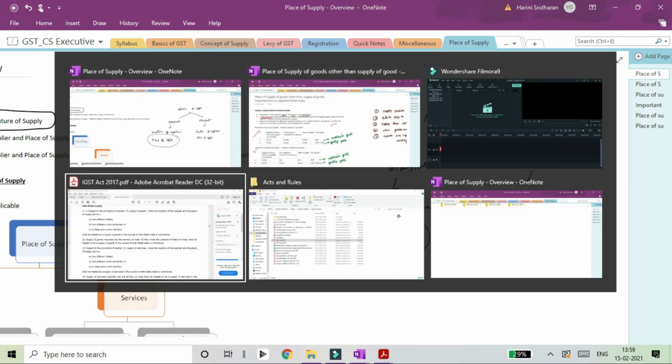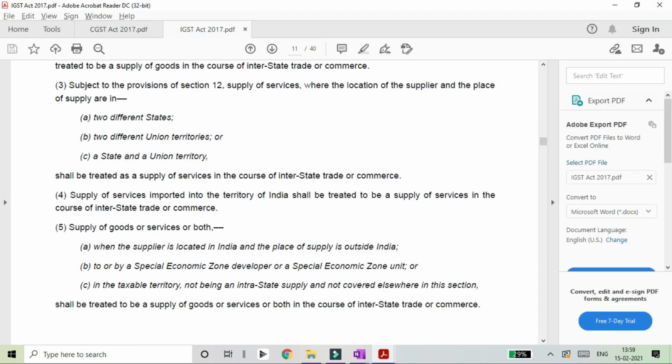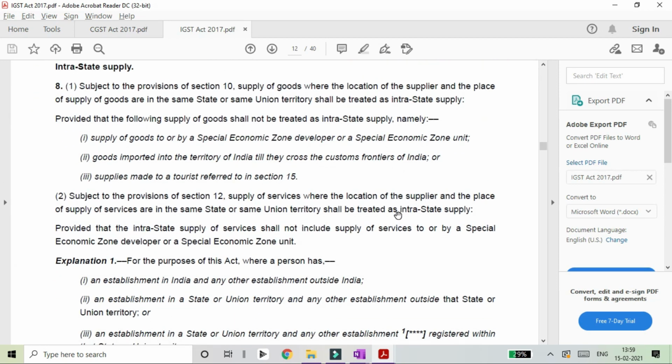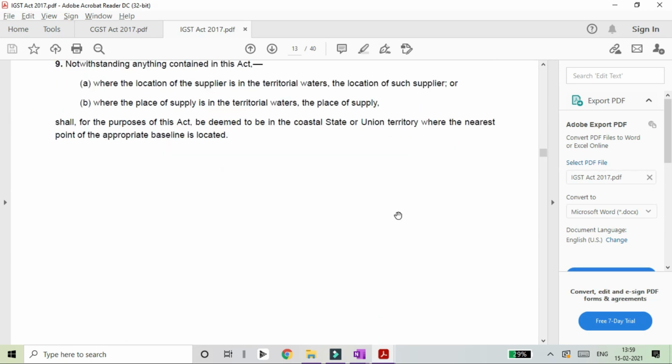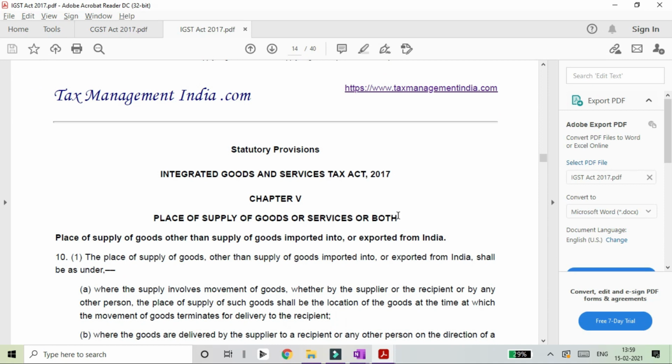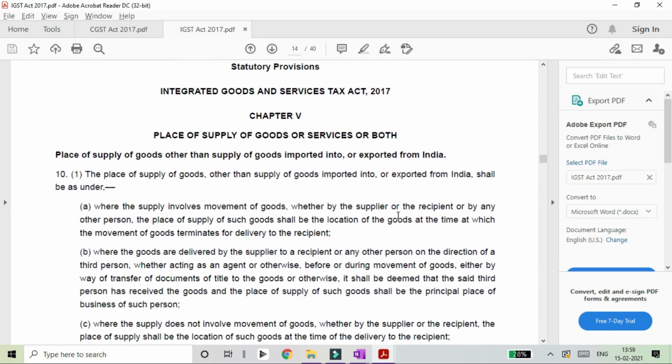So many might have a doubt whether there is an option to adopt the place of supply as specified in GST, or it is a rule that one has to adopt. So it is a definitive condition that is stated under the Act that only this place of supply will have to be adopted for this particular transaction. You cannot have any deviation in that regard.